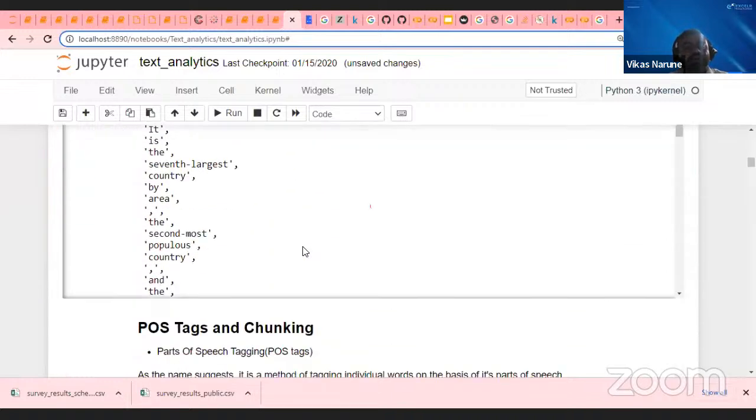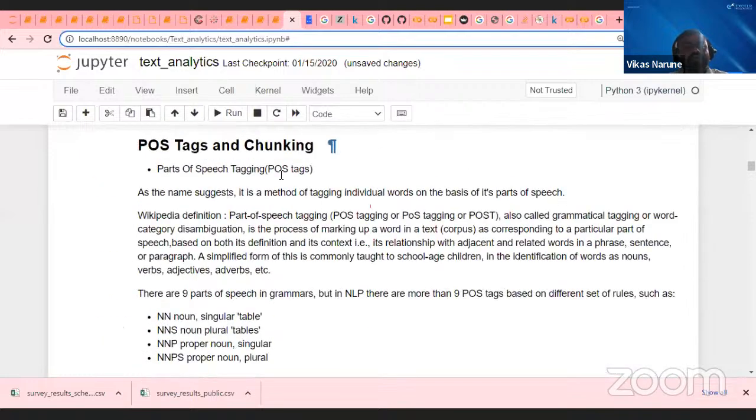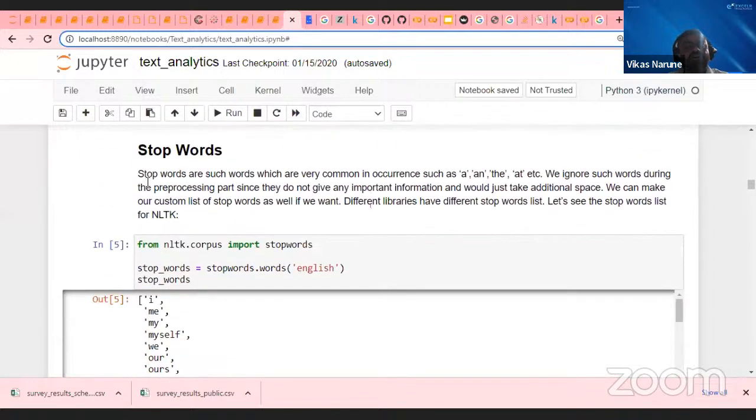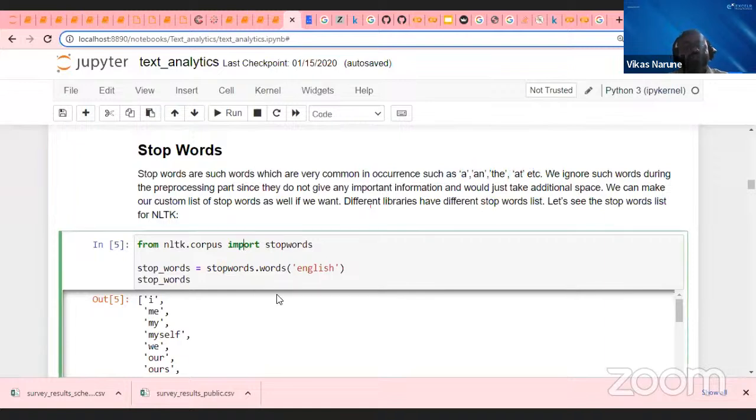Now try to understand the next concept. Okay, I'll come back to POS tagging and chunking later on. So the first thing we need to understand is stop words. What do you mean by stop words? When I read the sentences, we will have words like a, and, the, etc.